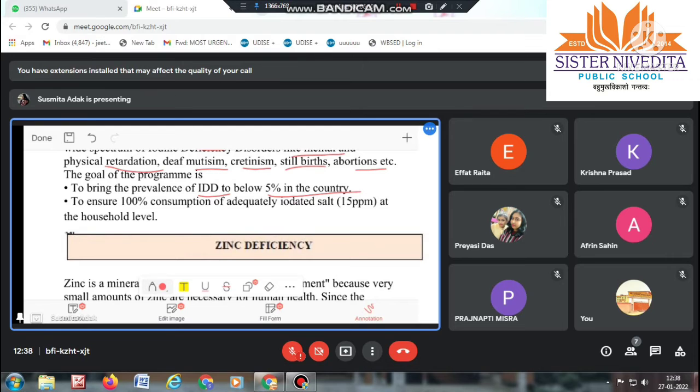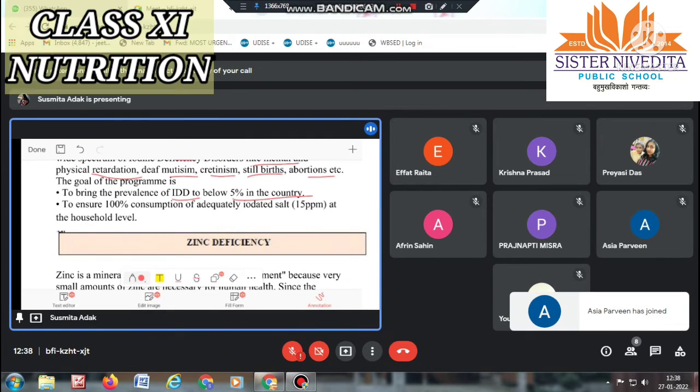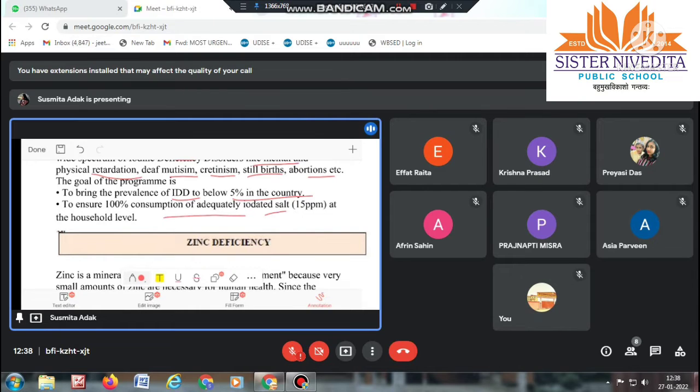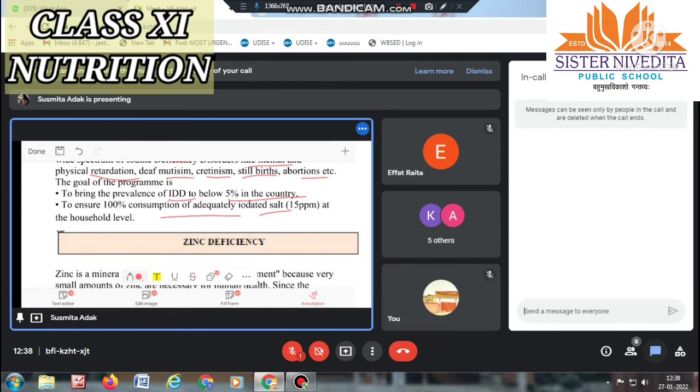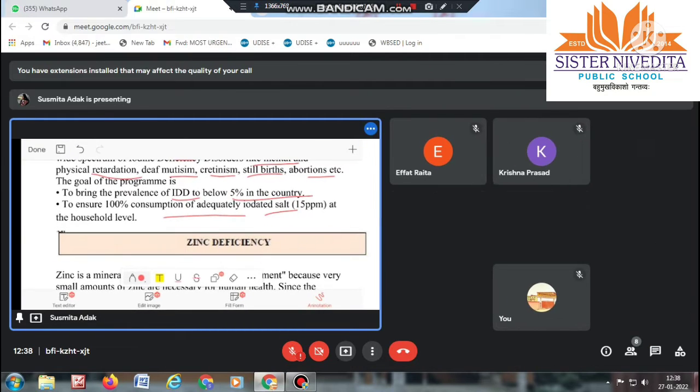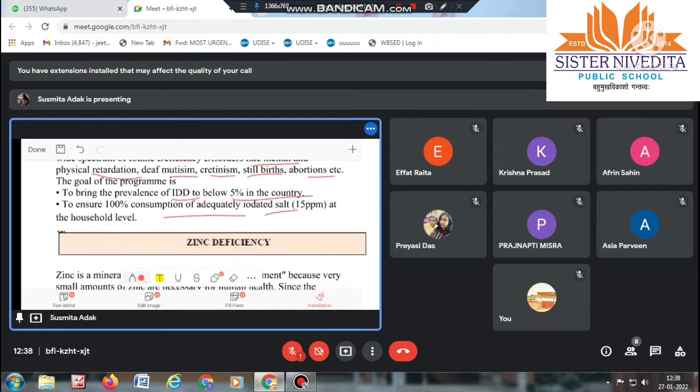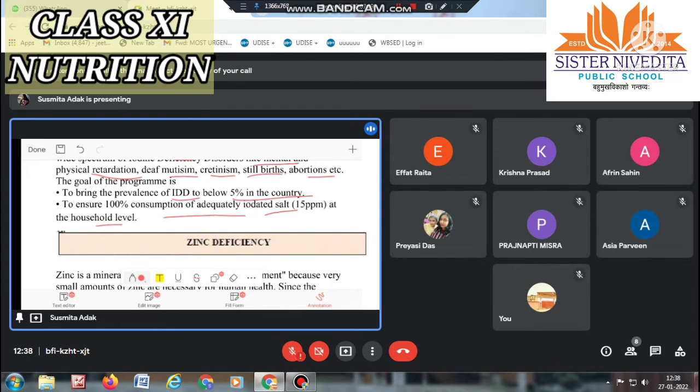Then, to ensure 100% consumption of adequately iodinated salt, that is 15 ppm, at the household level.